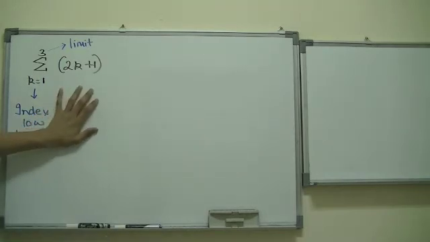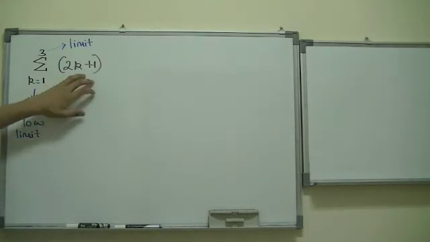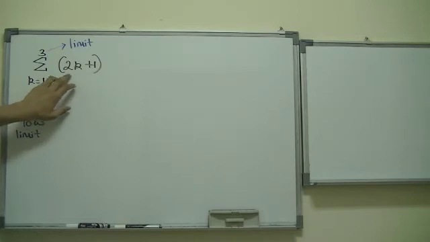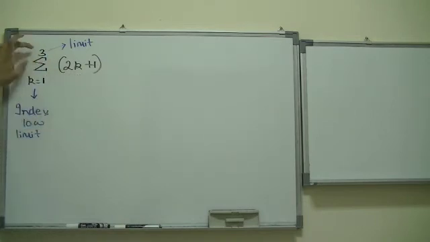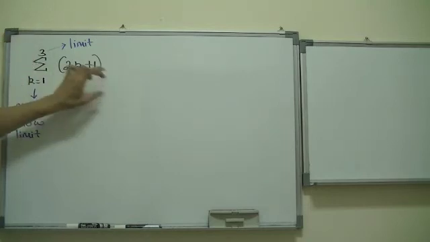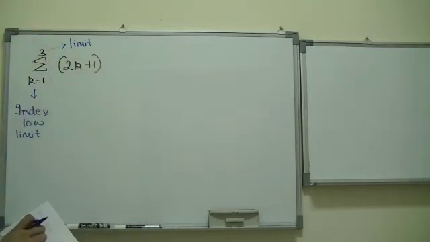Okay, so all this thing says is that for the value of k, replace 1. So 2 times 1 plus 1, and then we move on and keep adding up to 3. What do I mean by this? Let's go ahead and solve it.